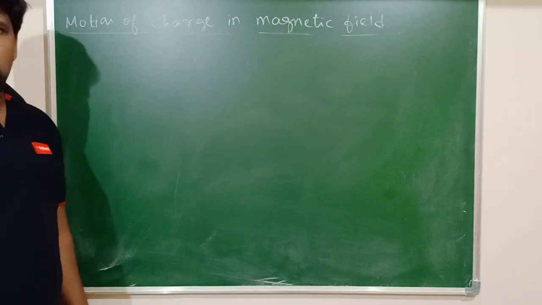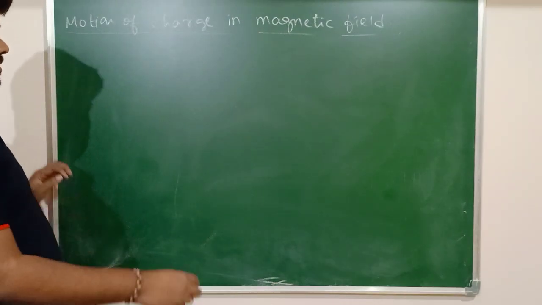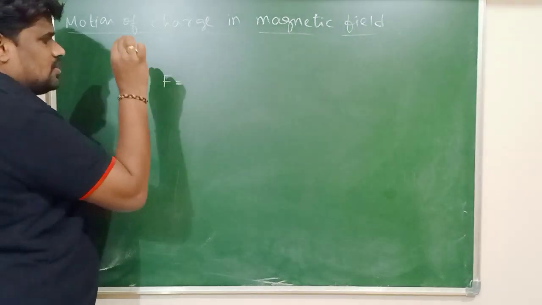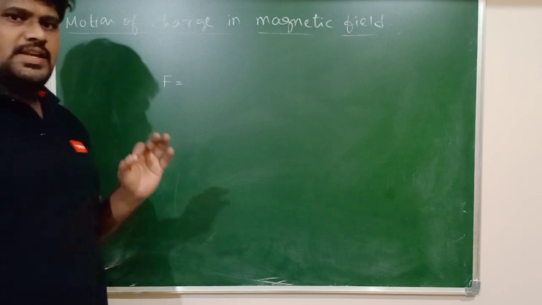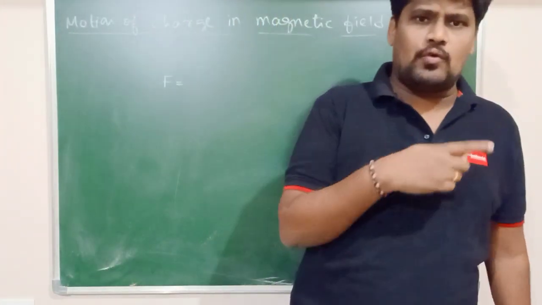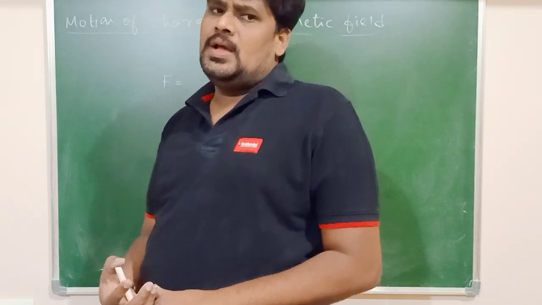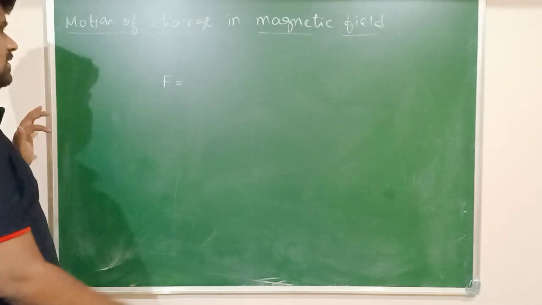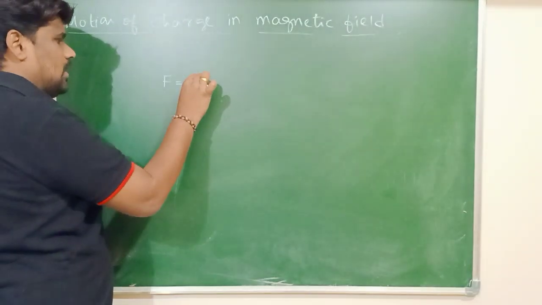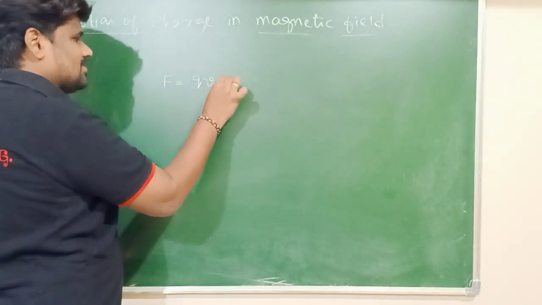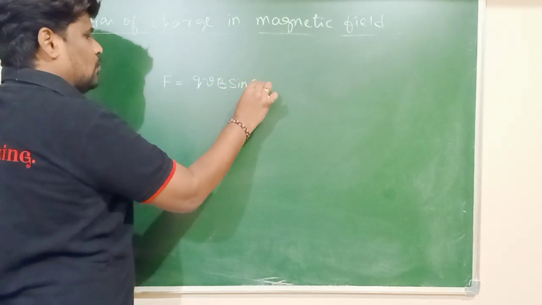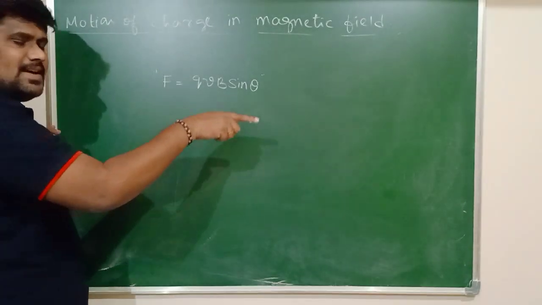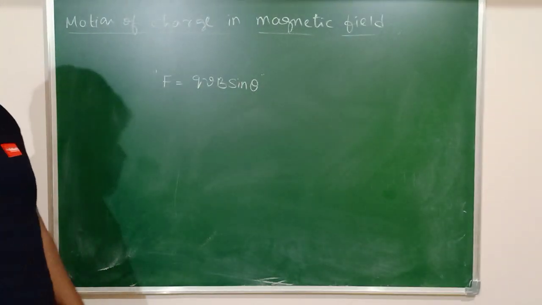So before starting our actual discussion, let us consider the force acting on a charge which is moving in a magnetic field. If any charge is moving in a region of what? The magnetic field, you know very well that the charge is going to experience which force? The magnetic force, and that magnetic force is given by the formula QVB sin theta. So this is the force which is acting on any charge which is moving inside the magnetic field.